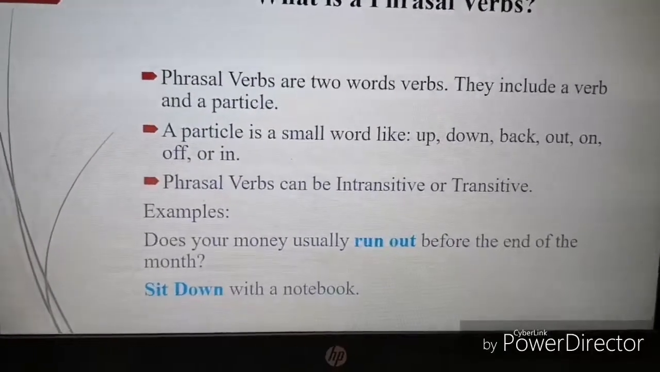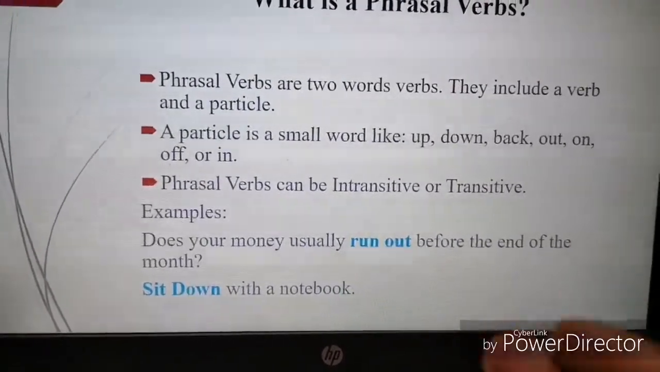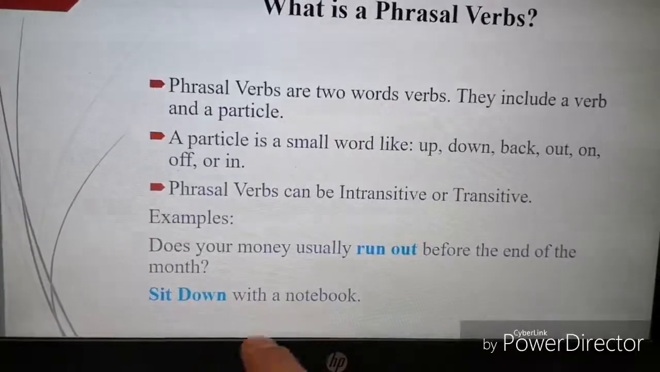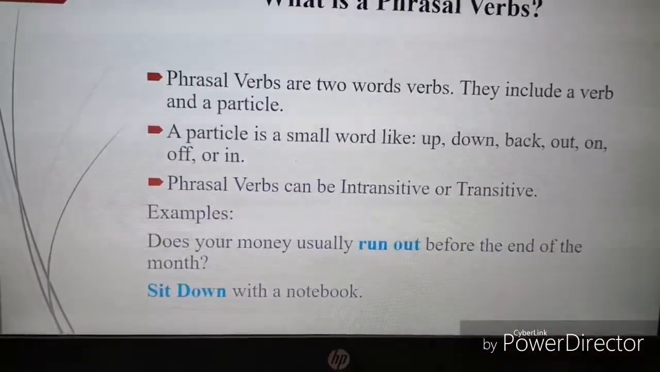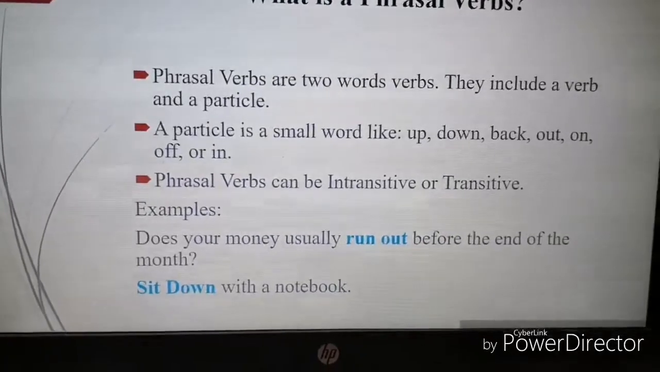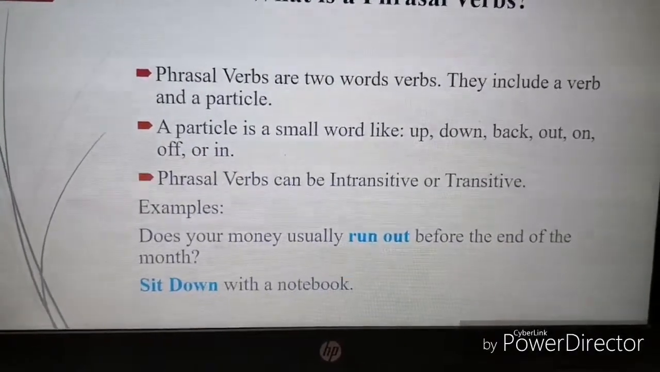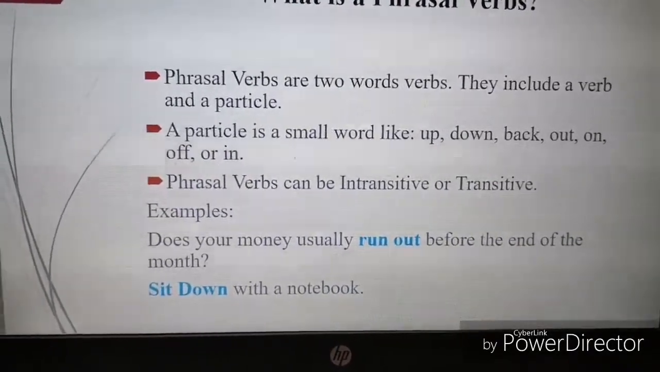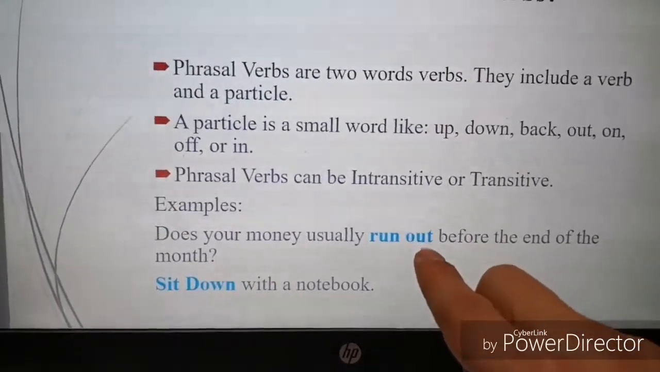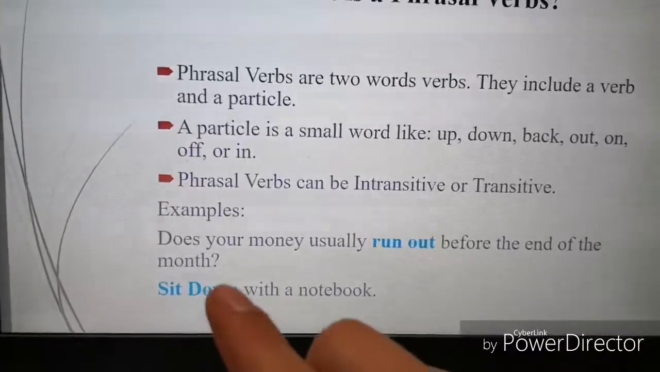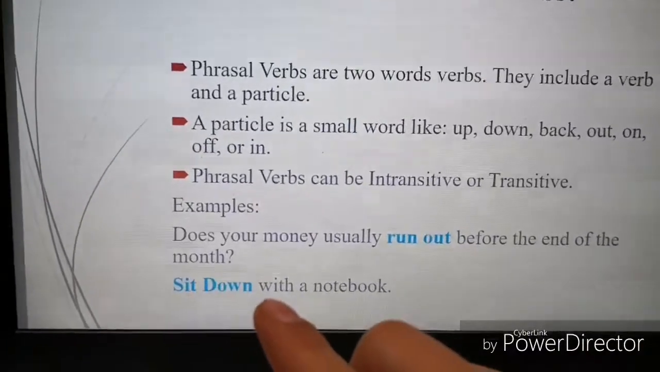Here you have some examples of phrasal verbs: run out and sit down. In blue, you can see the phrasal verb. Does your money usually run out before the end of the month? Sit down with a notebook. Run is the verb and out is the particle. Sit is the verb and down is the particle.